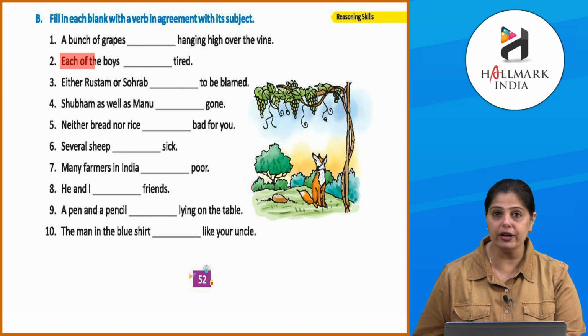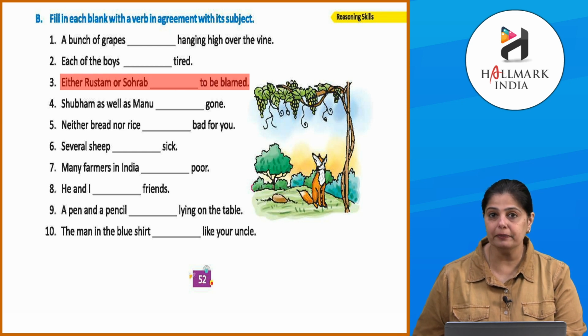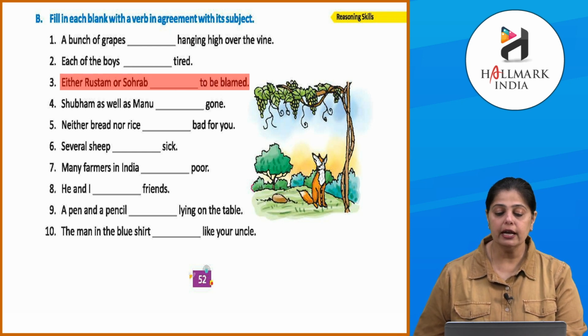Each of the boys dash tired. Each matlab singular. Every person from that group of boys is tired. Each of the boys is tired. Either Rustam or Saurabh is to be blamed. Clear?